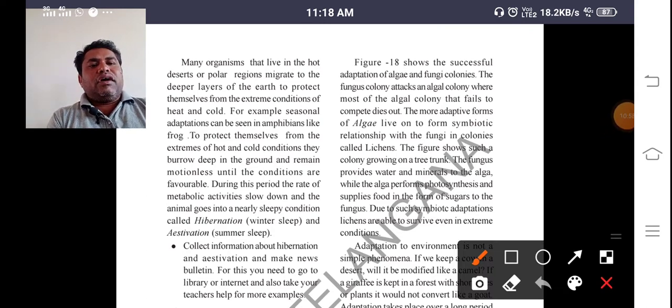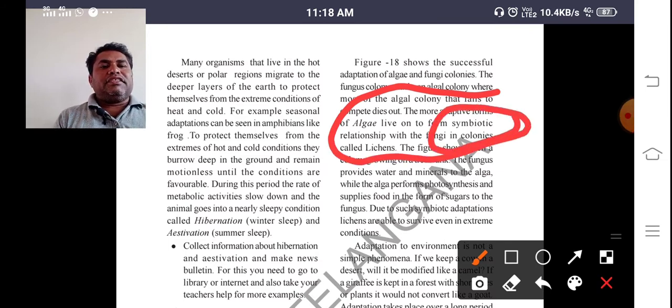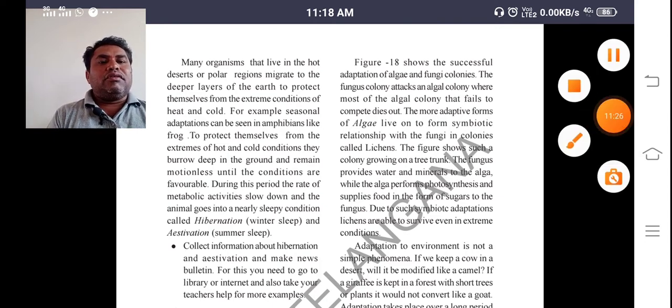So algae live in a symbiotic relationship with the fungi in colonies called lichens. So algae and fungi living together is called lichens. So these algae perform photosynthesis and supply food in the form of sugars to the fungus. Due to such symbiotic adaptation, lichens are able to survive in extreme conditions.